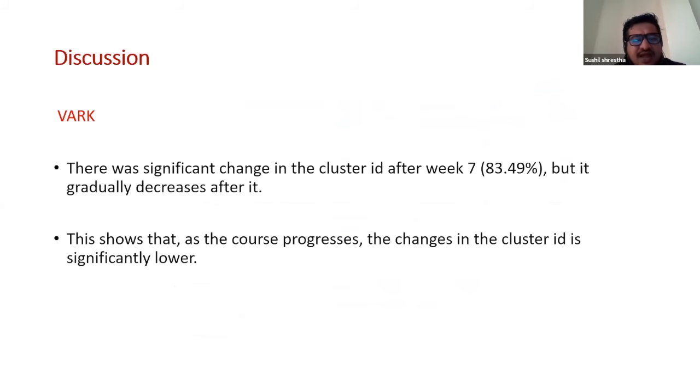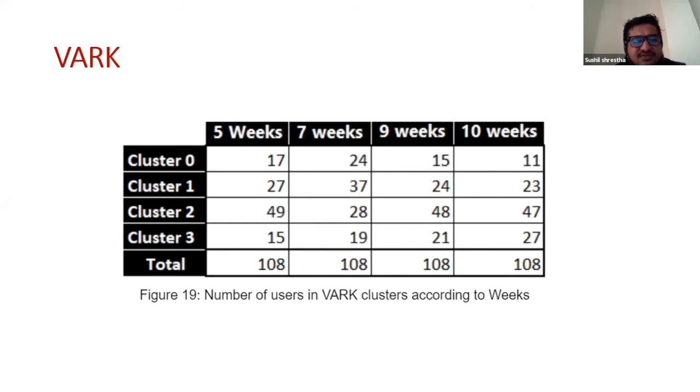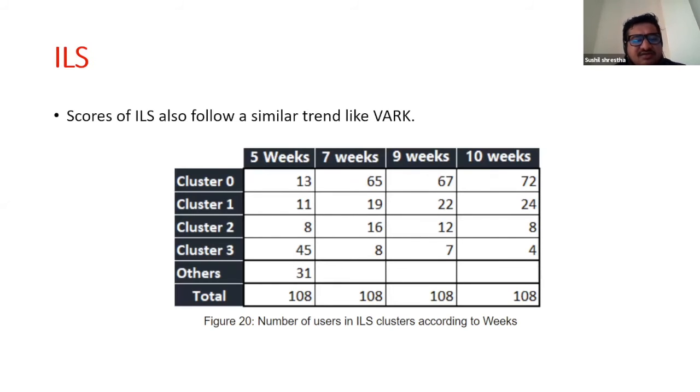Some changes were there, but after that there were very, very few changes. So from this, what we can interpret is that there were very significant changes up to week 7, but after that the analysis showed only very slight changes. This is the result of the different clusters according to the Bark learning styles. Similarly, this is the index of learning style result, and here also we find a similar trend as in the Bark learning style.